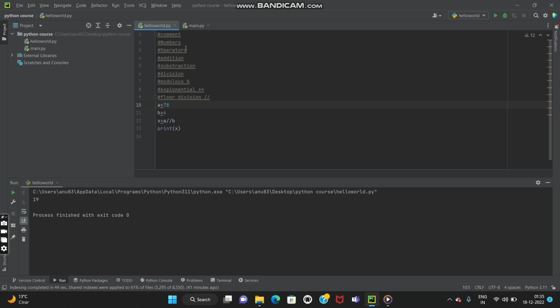So this is all about the operators which we use in Python: addition, subtraction, division, modulus, exponential, and floor division. We have also learned numbers like integer, complex, and float, and we have learned about comments. So this is your homework. You can practice at home using different numbers, and you have to do all the operators I have mentioned again and again so that you get a better understanding of them.